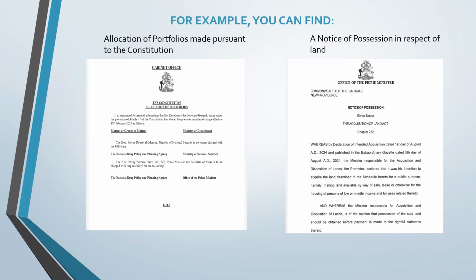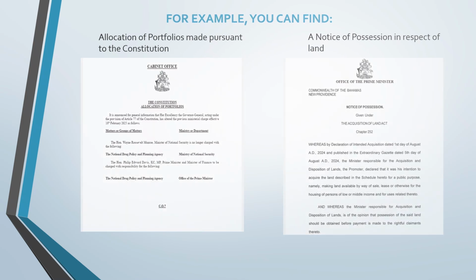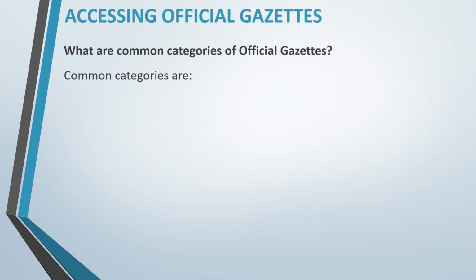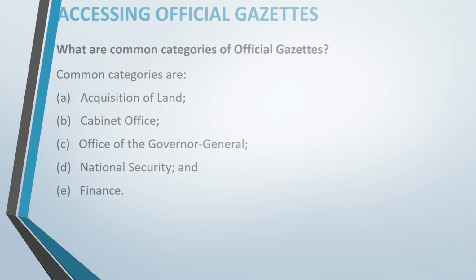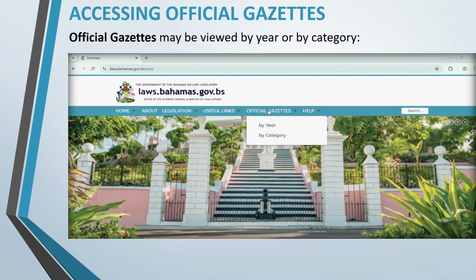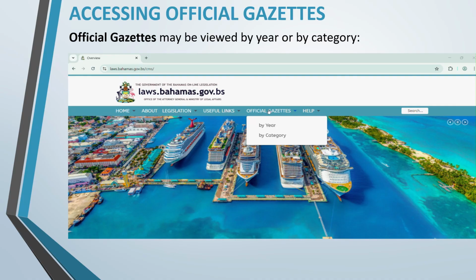Users can find gazettes relative to the allocation of portfolios, notices of possession of land, appointments by the Governor General, and other matters. Some common categories of official gazettes are acquisition of land, Cabinet Office, Office of the Governor General, National Security, and Finance. Official gazettes may be viewed by year or by category.